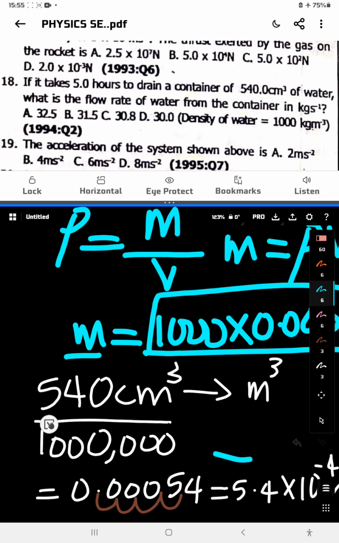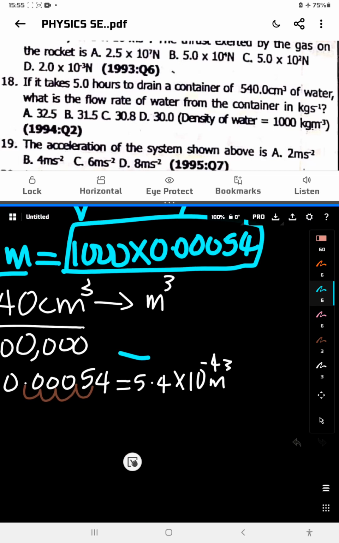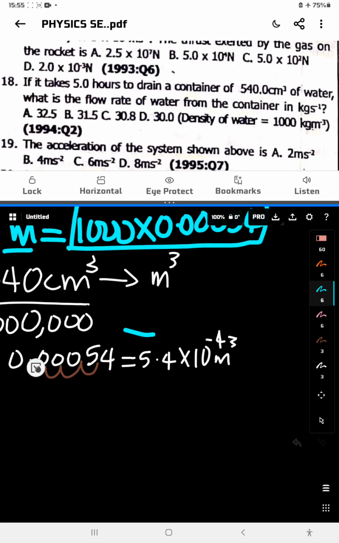Then it gave me this number here. So what I did next is, instead of using it like this, I converted it to exponential form, standard form, raised to the power of minus 4. Then I brought it back to multiply your 1000. So it gave me the mass, 0.54 kilogram.